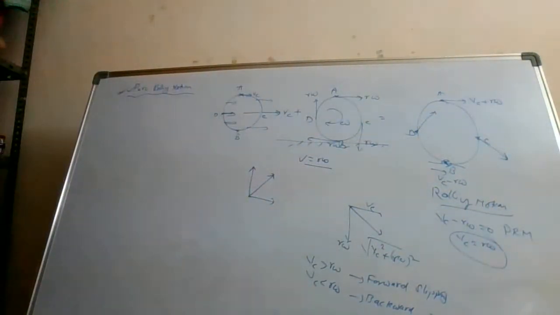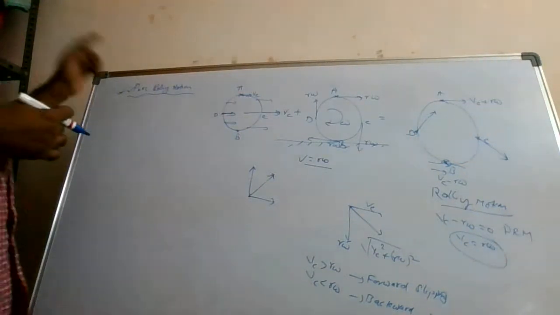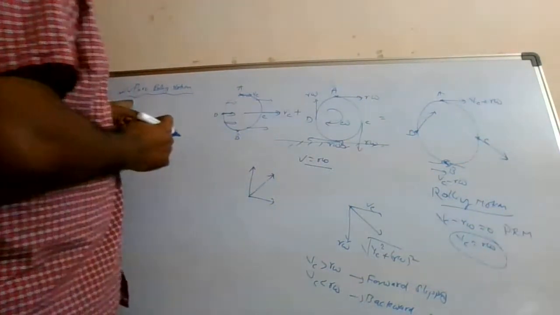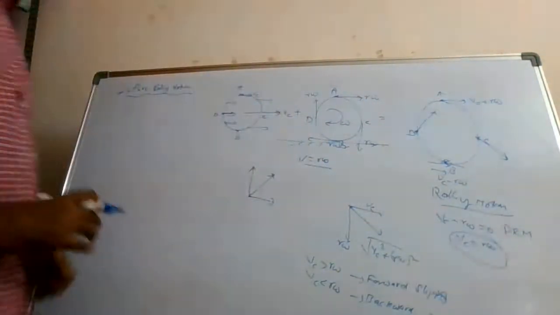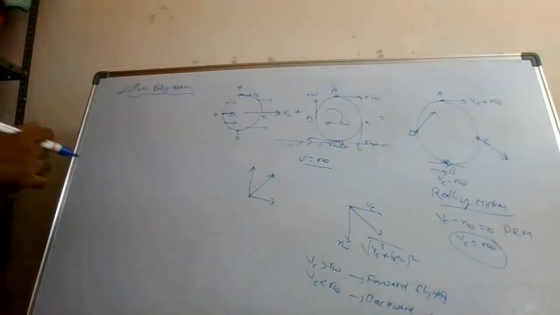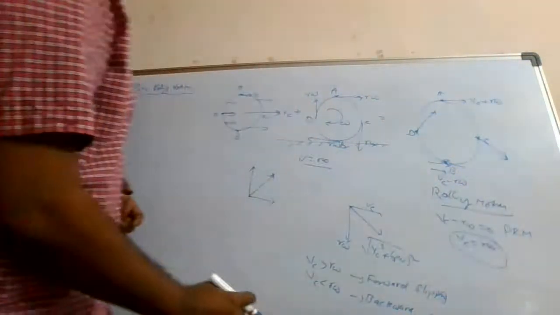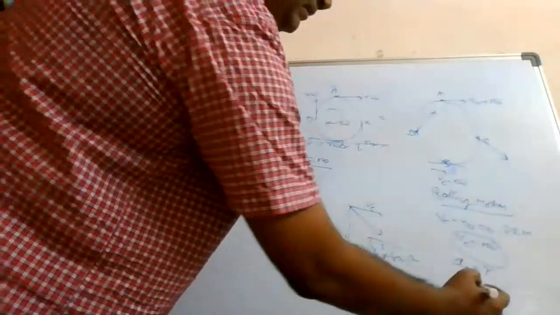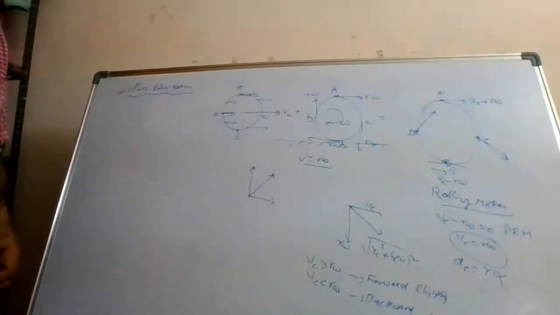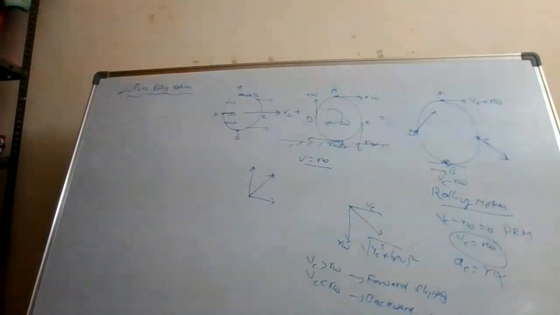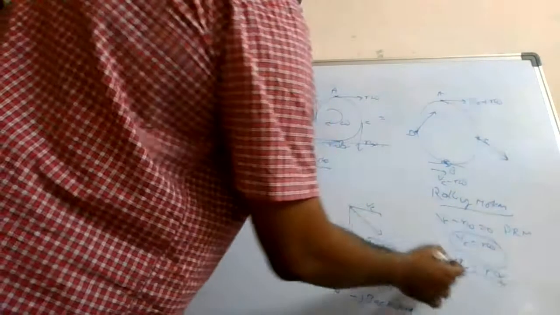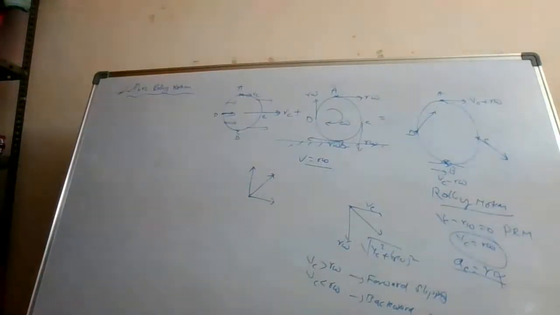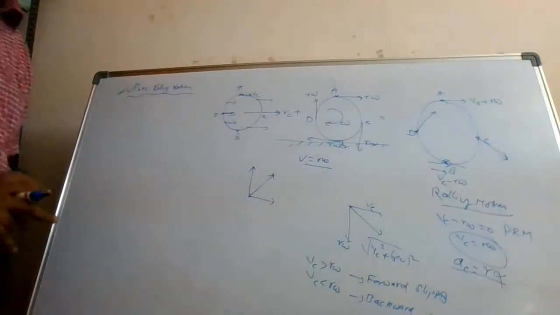So on a ground which is not moving, the condition for pure rolling motion is Vc equal to r omega. If you differentiate both sides, you get acceleration: AC will be equal to r, which is constant, times d omega by dt, which is r alpha. AC equal to r alpha is also a condition for pure rolling motion. Please make a note of these points.